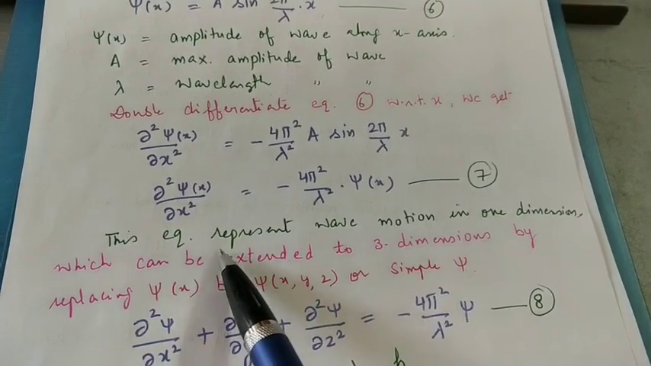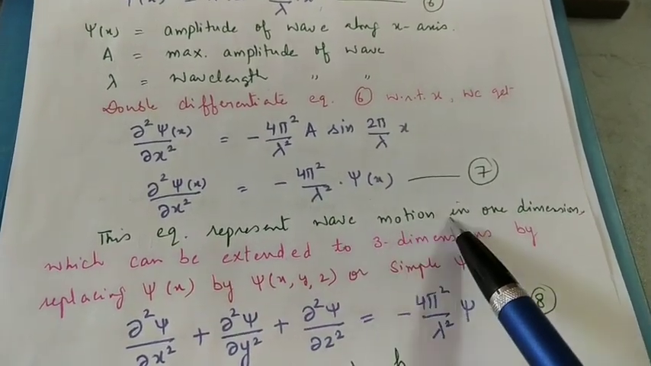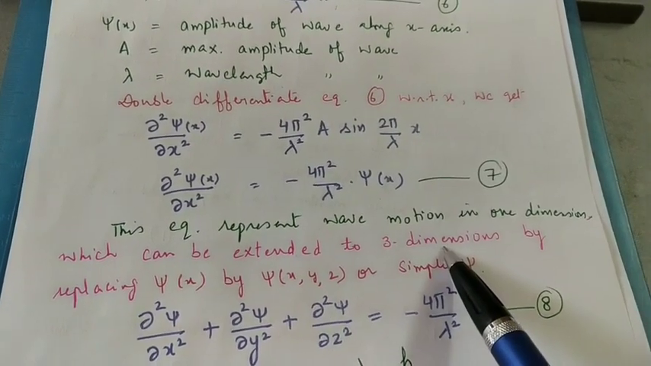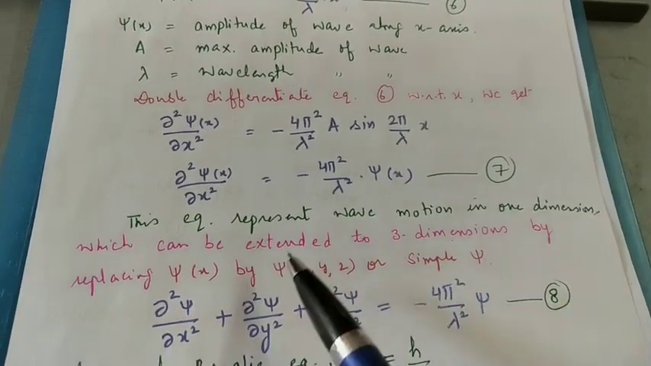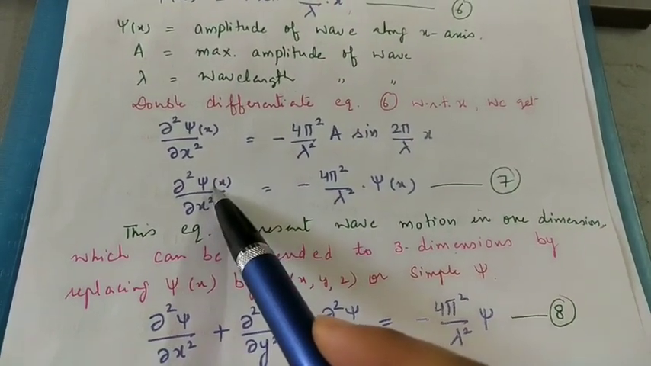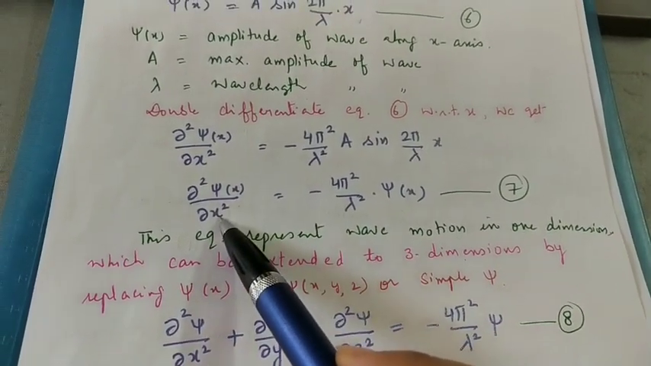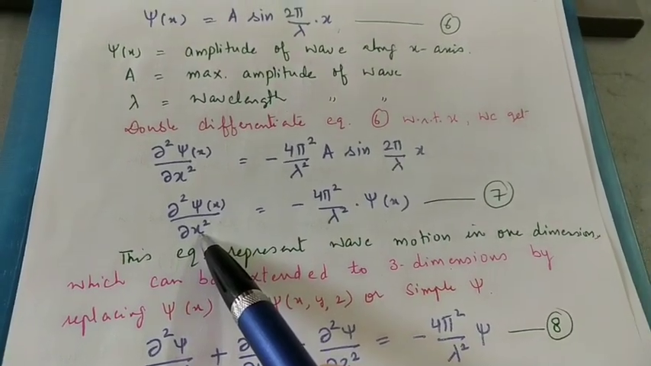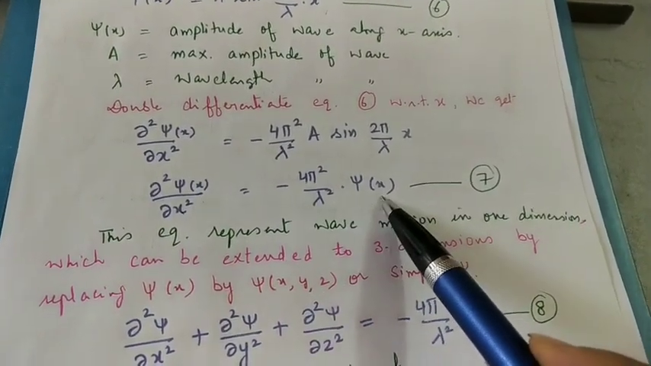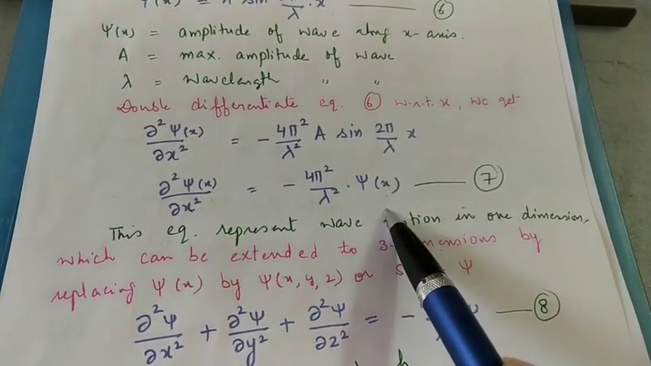Now this equation represents wave motion in one dimension. Can we extend it into 3 dimensions? Yes, we can extend it. Here, if I am writing psi x, I can write the same equation with psi y. Wherever there is x, there will be y: curly square psi by curly y square equals minus 4 pi square upon lambda square into psi y. With z, we can replace it likewise.